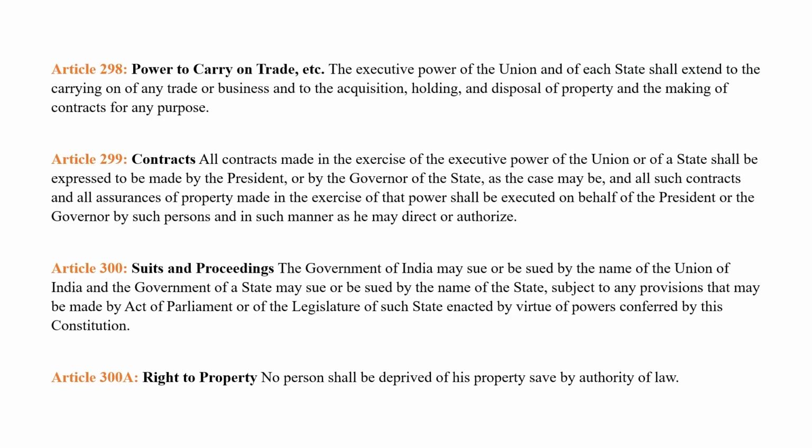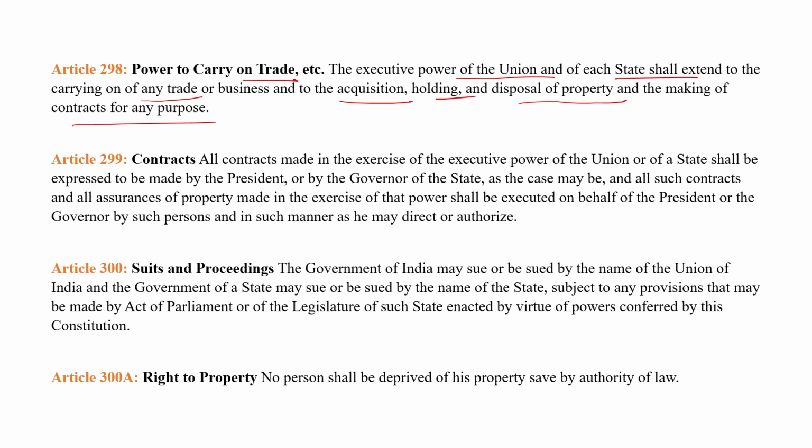The last four important articles are as follows. Article 298, power to carry on trade. The executive power of the Union and each state shall extend to the carrying on of any trade or business, and to the acquisition, holding and disposal of property and the making of contracts for any purpose. So Article 298 explains the power to carry on trade. Article 299 explains all the contracts.